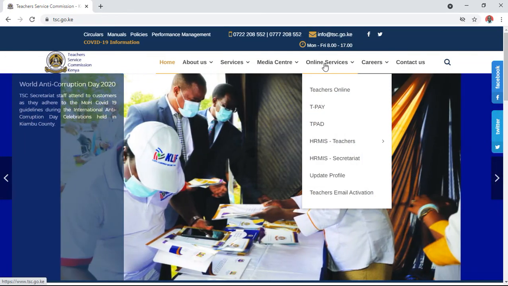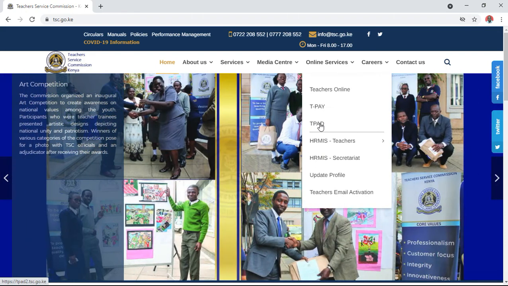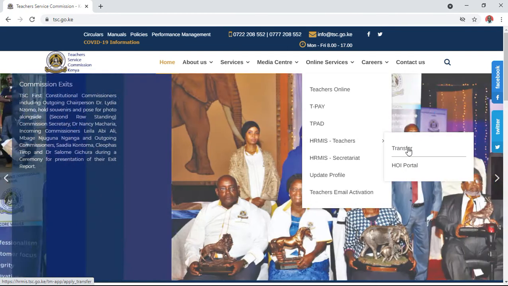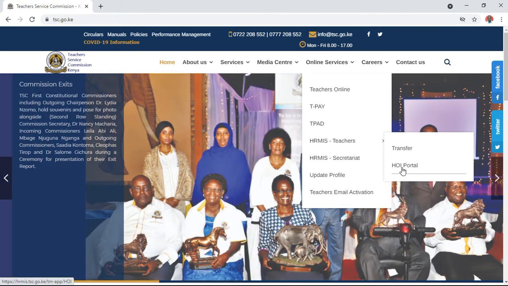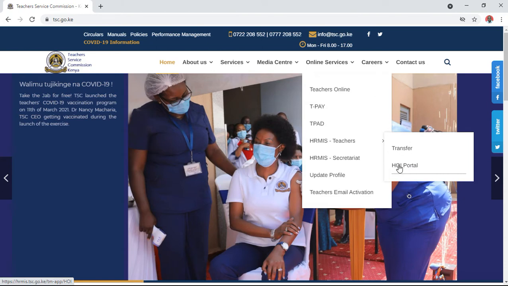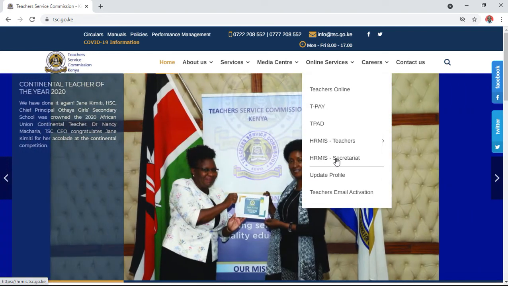Then from there you go to this one, online services. You have TSC Online TPay. If you want to open payslip, you can open payslip from there. TPAD, if you want to file your TPAD. This is the human resource management system for teachers. If you are requesting for transfer as a teacher, this one. If you are head of institution, you want to approve or to validate or to comment on any transfer that has been filed from your school by any teacher from your school, you go to this one. This one is for secretariat in the TSC. If you want to update your profile, this one.